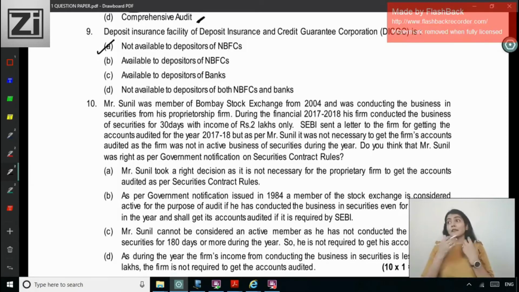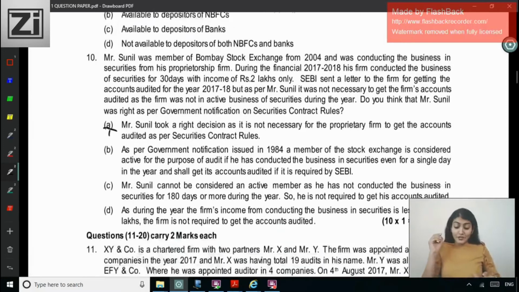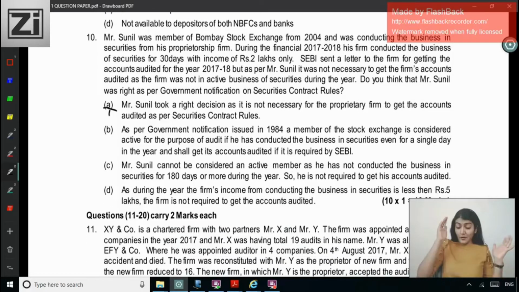Right, so as per the stockbroker audit, which members of the stock exchange are required to get their accounts audited? Any active member. And when are you considered to be an active member of the stock exchange? Even if you do even one trading activity, and here he has done for 30 days. Even a single trade. Option A: Mr. Sunil took a right decision as it is not necessary for the proprietary firm. Option B: As per the government notification issued in 1984, a member of the stock exchange is considered active for the purpose of audit even if he has conducted the business in securities even for a single day in the year, and he shall get his accounts audited if it is required by SEBI.